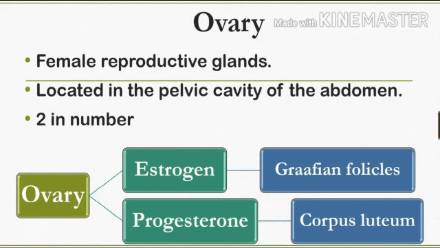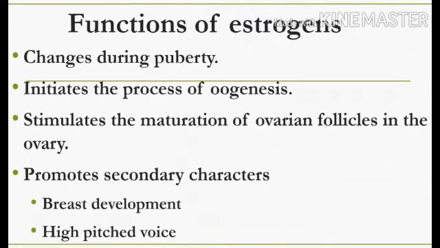First, we can see the functions of estrogens. This estrogen helps to bring the changes during puberty in girls. Then it initiates the process of oogenesis. Oogenesis means production or development of ovum. Then it will stimulate the maturation of ovarian follicles in the ovary. Ovarian follicles means a group of spherical cells which are found in the ovary. Then it will promote secondary characters in female like breast development, high pitched voice. These are all the functions of estrogen.